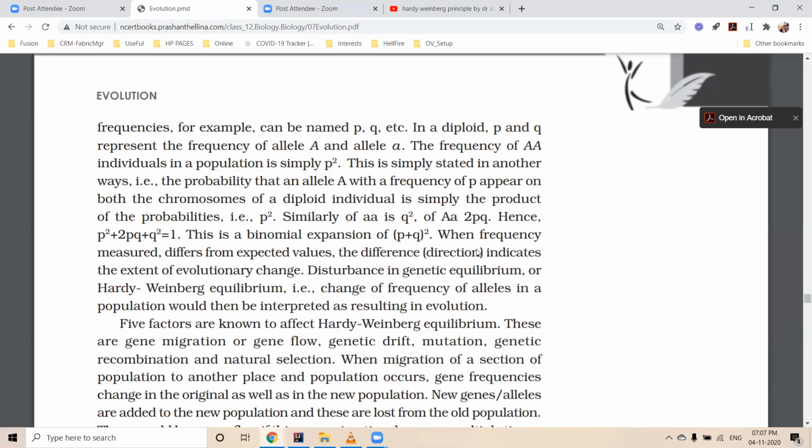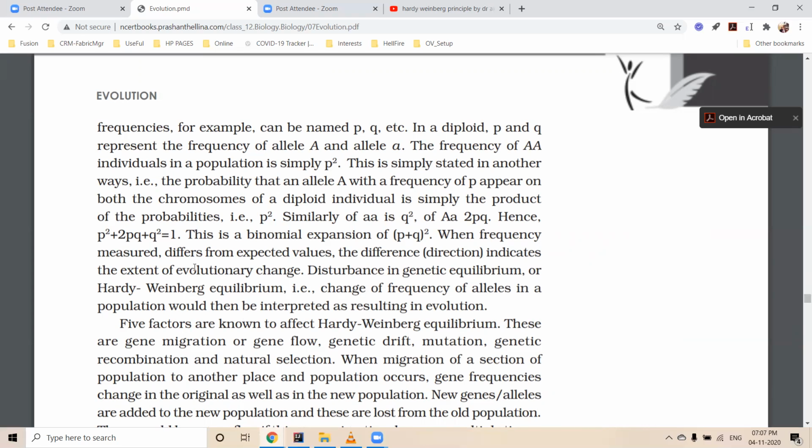So we'll apply an algebraic expression now. What is A plus B whole square? It is A square plus 2AB plus B square. In the same way, P plus Q whole square is P square plus 2PQ plus Q square is equal to 1.